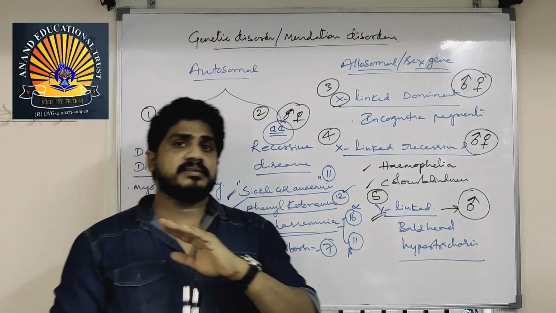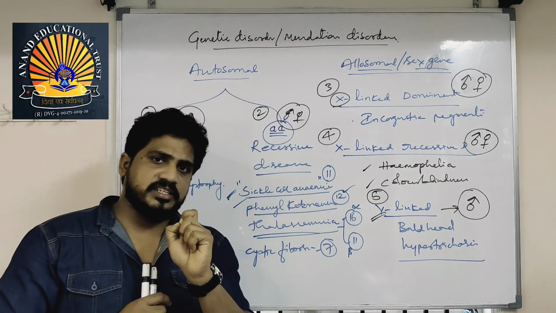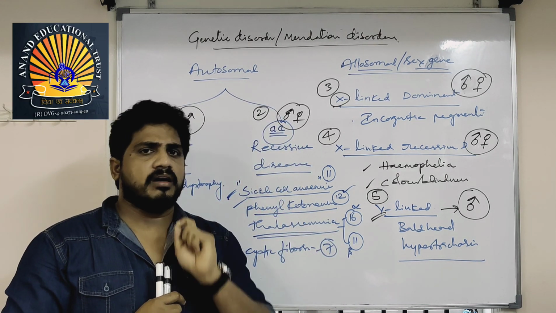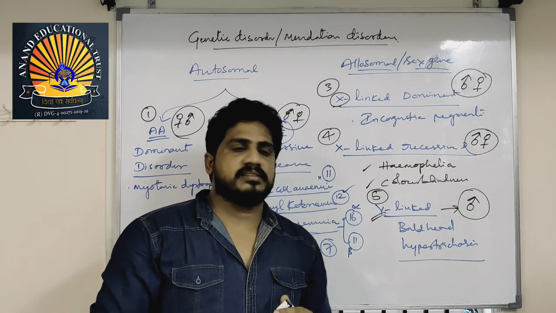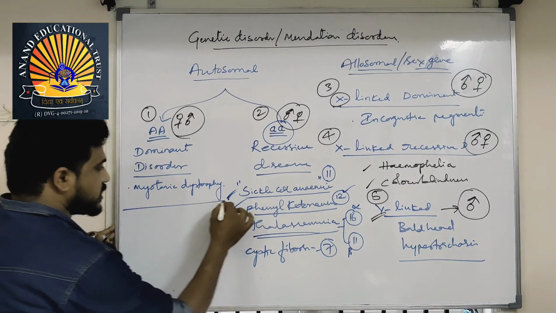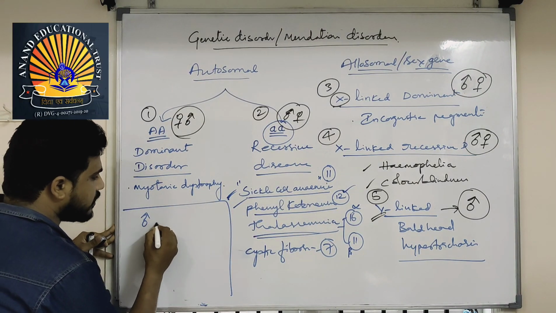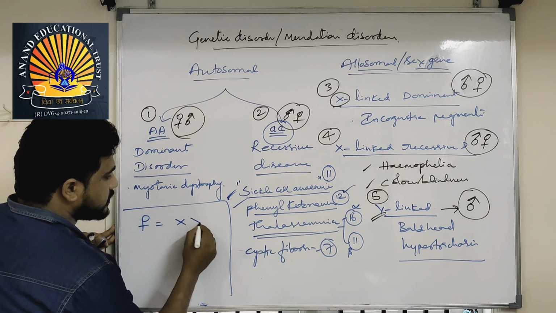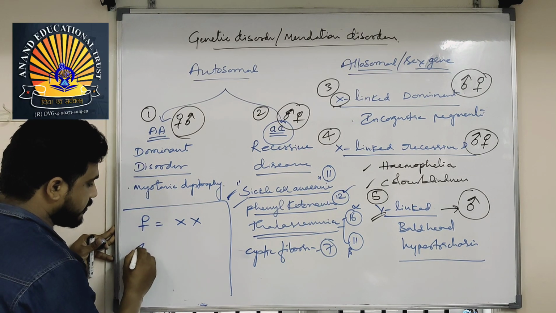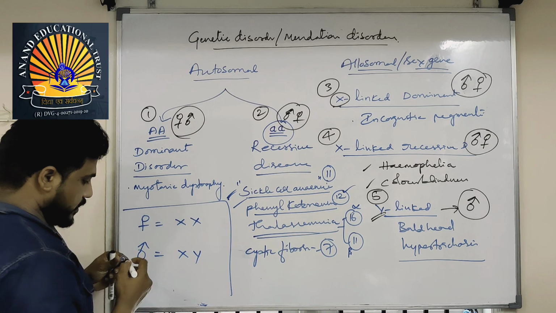With 2 X's, the probability of a causative gene, a lethal gene, which causes death or abnormality, is called a lethal gene. A lethal gene must be present in both X's. From here, the concept I will explain. In case of female, this is X and X. In case of male, this is X and Y.